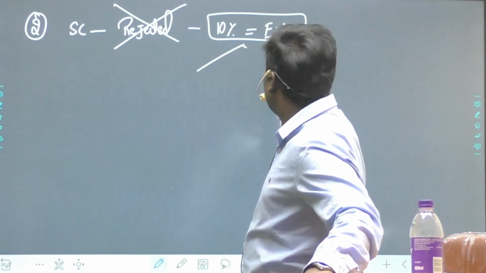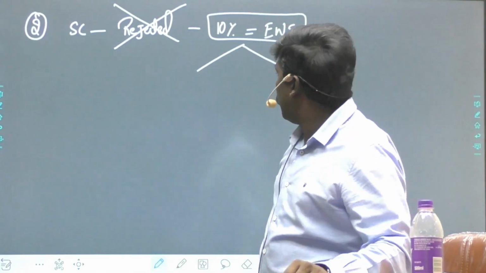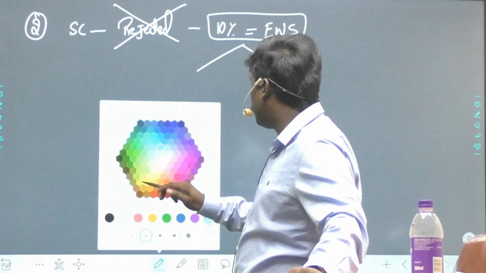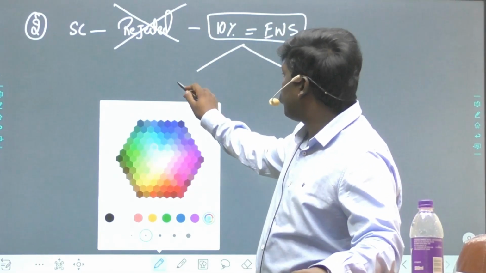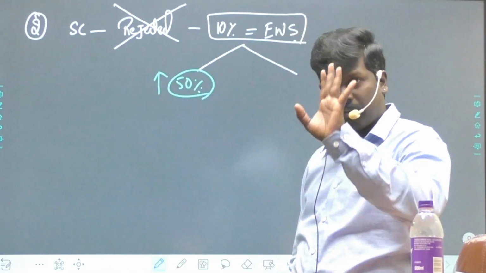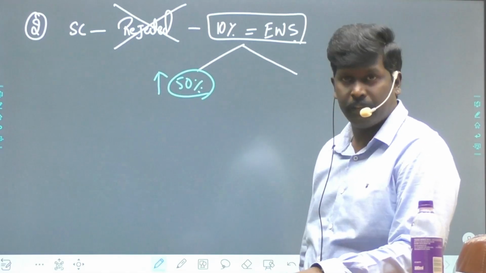Because of 2 reasons. Reason number 1. When you are giving reservations to economically weaker sections, it is crossing 50%. It is more than 50%, taking it to 60%. So you cannot give.